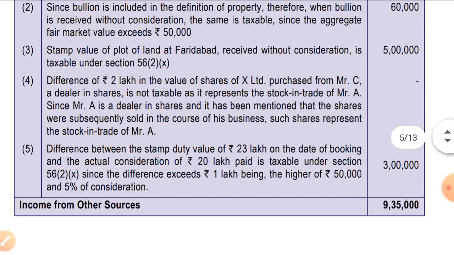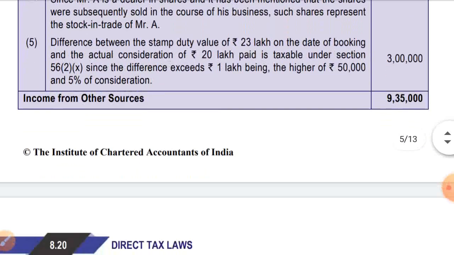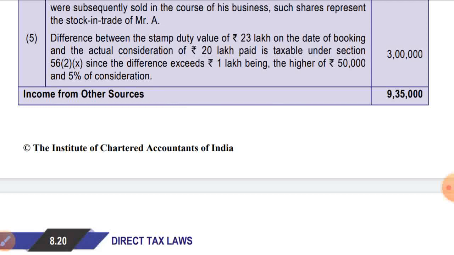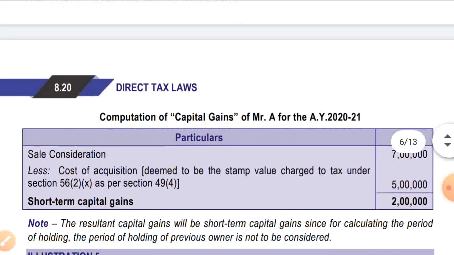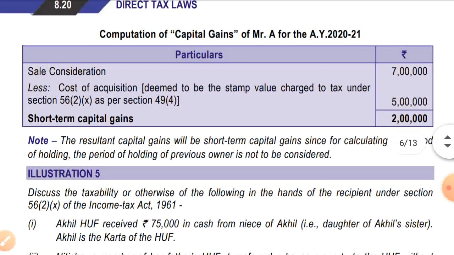Next, point number 5: the difference between the stamp duty value of 23 lakhs on the date of booking and the actual consideration of 20 lakhs paid is taxable under section 56(2)(10) since the difference exceeds 1 lakh, being the higher of the two. That is, two things we have to check: 50,000 or 5% of the consideration. 5% of 20 lakhs is 1 lakh, the higher of the two is 1 lakh, and the difference between 23 lakh and 20 lakh is more than 1 lakh, so the difference will be taxable under income from other sources. So income from other sources is coming to 9,35,000.